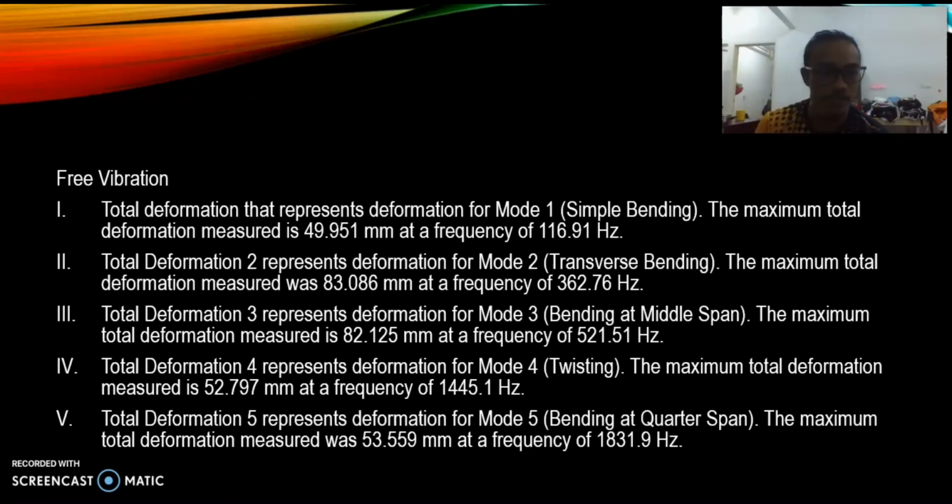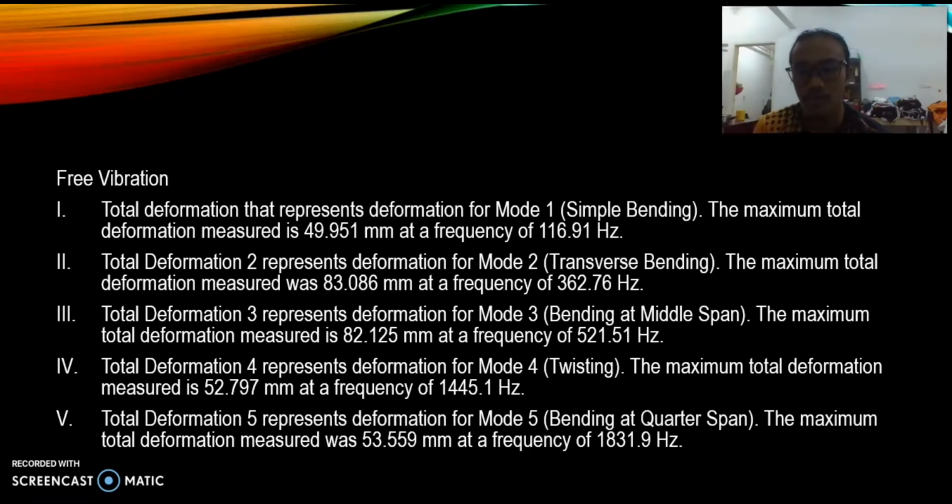The maximum total deformation measured is 82.125 mm at a frequency of 521.51 Hz. Number 4, total deformation represents deformation for mode 4, bracket twisting.